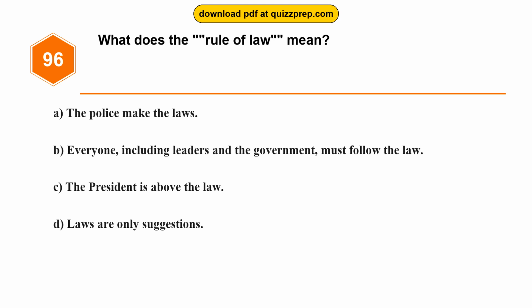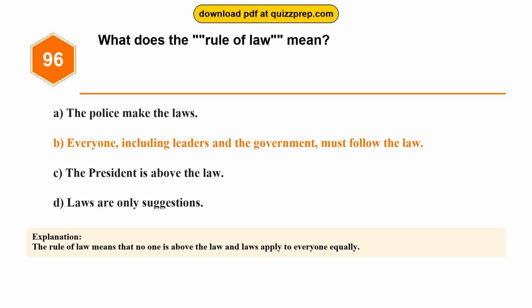Question 96. What does the rule of law mean? Option A, the police make the laws. Option B, everyone, including leaders and the government, must follow the law. Option C, the president is above the law. Option D, laws are only suggestions. The correct answer is option B, everyone, including leaders and the government, must follow the law. The rule of law means that no one is above the law and laws apply to everyone equally.